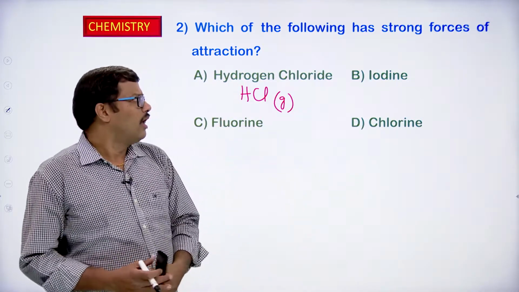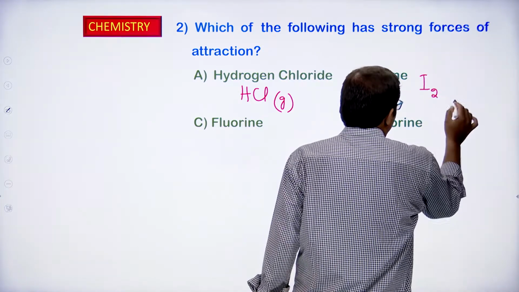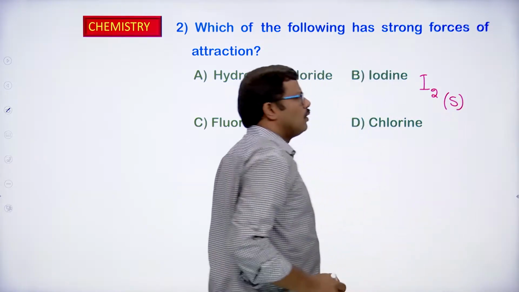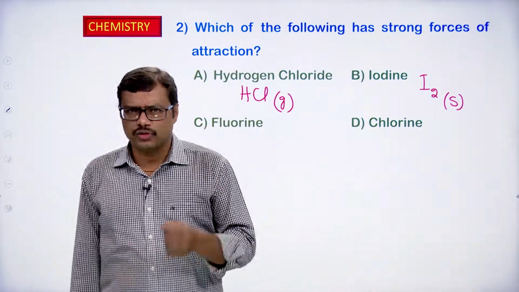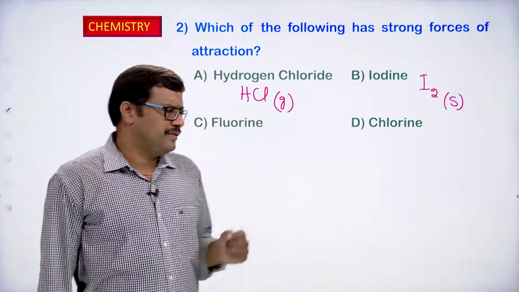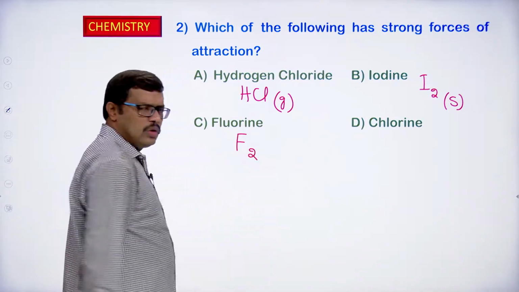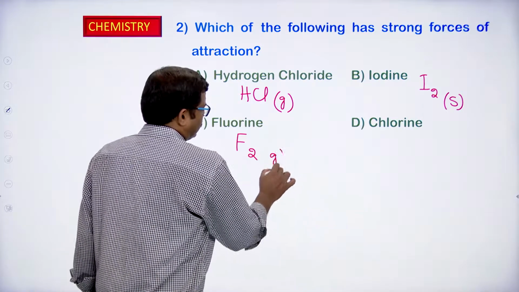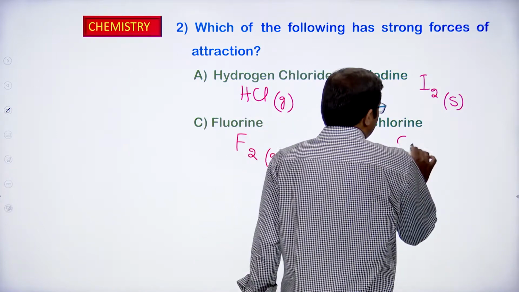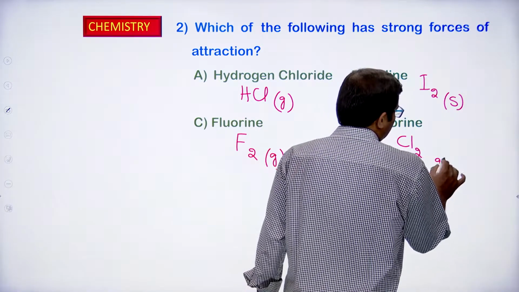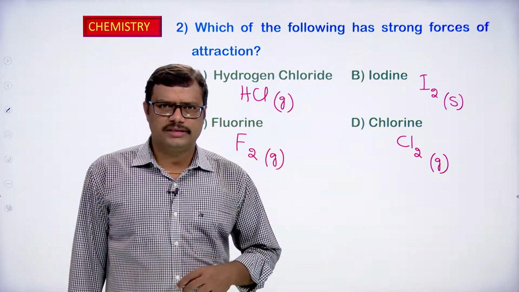Iodine, in the previous class I think we have discussed this one, iodine exists as I2 and it exists in nature as a solid, a crystalline solid. So, the iodine crystals are existing in nature. Fluorine, if you observe, exists in nature as F2, but fluorine is a gas, okay. Chlorine also in nature exists as a diatomic molecule Cl2 and it also exists in nature in gaseous form.